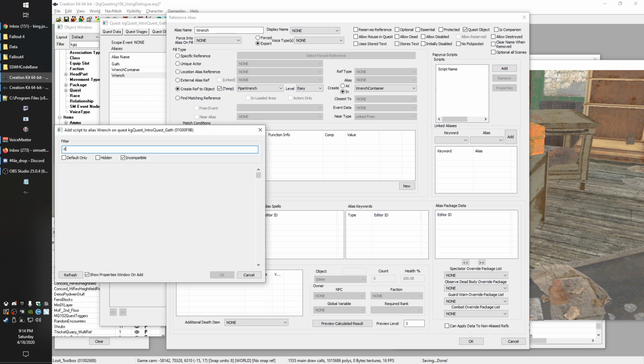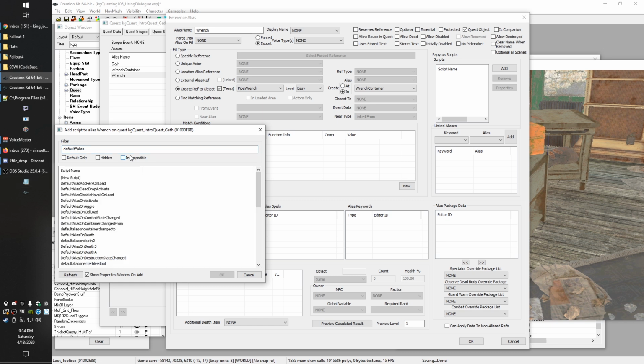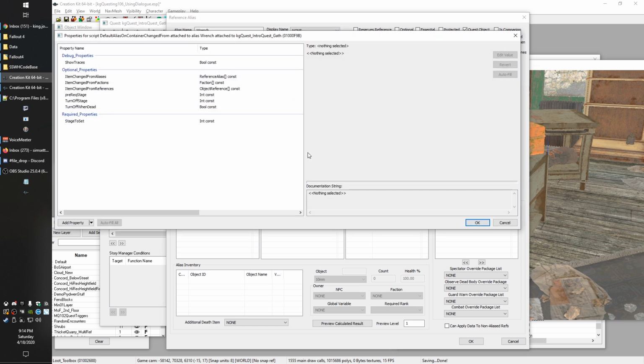So we'll go default alias, and that should bring up, and I've got incompatible checked in for some reason. All right, let's see, on container change from, that should work. All right, we're going to set stage 20. Okay, and we're going to set up a prereq stage of 10. So they have to have the stage.